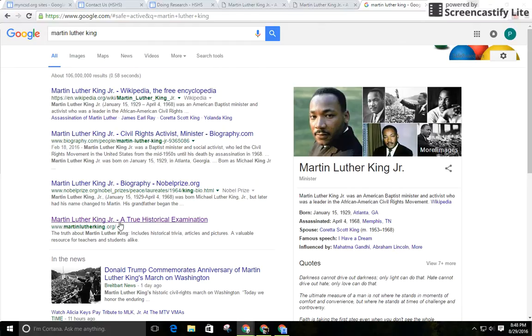It says Martin Luther King Jr., a true historical examination. It says there's historical trivia, articles and pictures, a valuable resource for teachers and students alike. And look, it's even a .org.